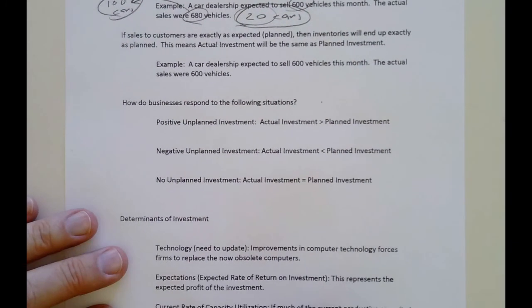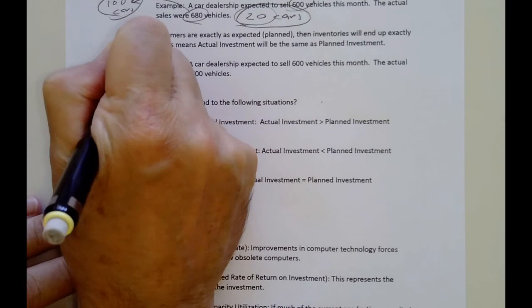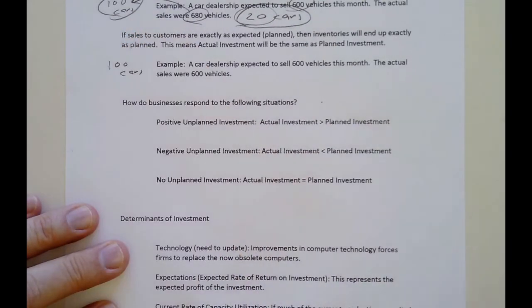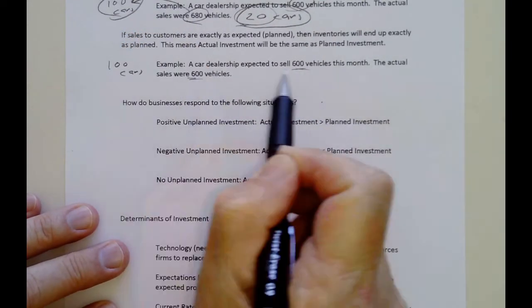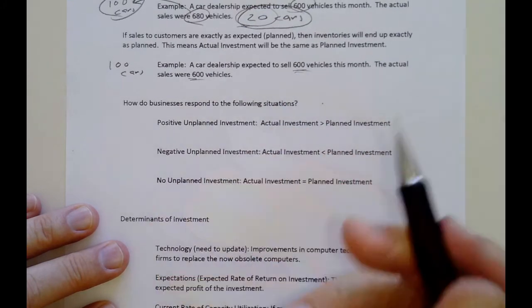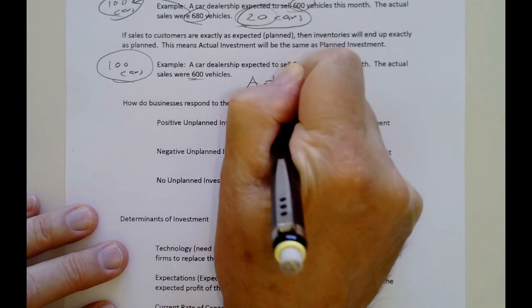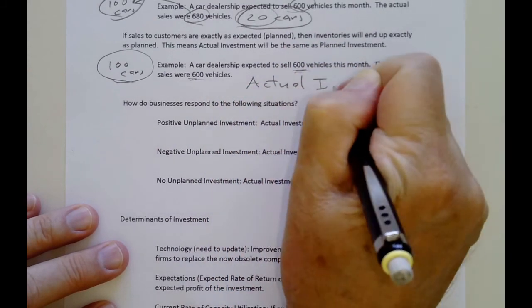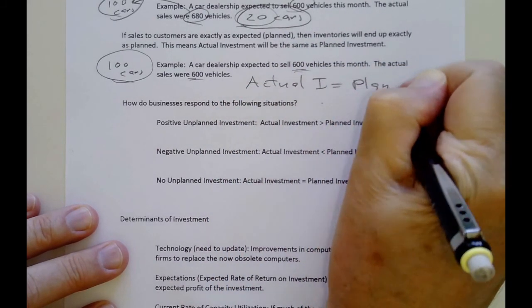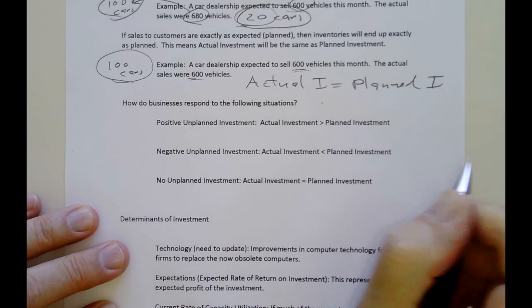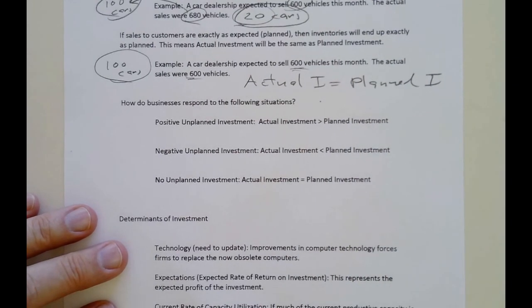And then down here, again, you have 100 cars at the end of the month, and your sales are exactly 600, which you thought you would sell. Well, then you have 100 cars on your lot. And so what you plan to have happen actually happens. In this case, your actual investment is exactly equal to your planned. And this means, you might say, equilibrium, stability. You pick up the phone and you tell the manufacturer, send exactly what you sent last month. Things are exactly as we thought they would be, and therefore just keep things rolling along at the same pace.